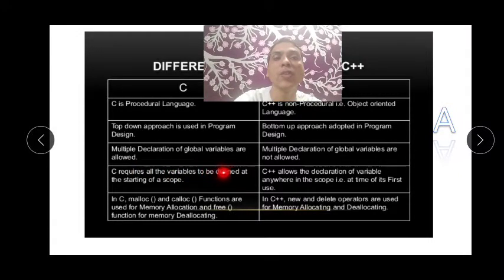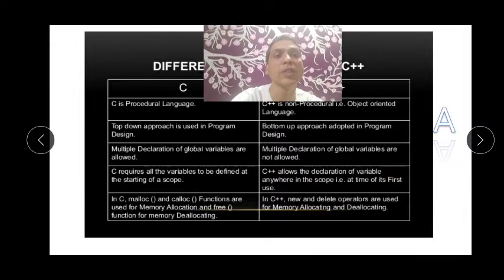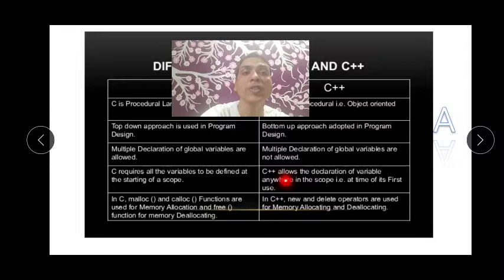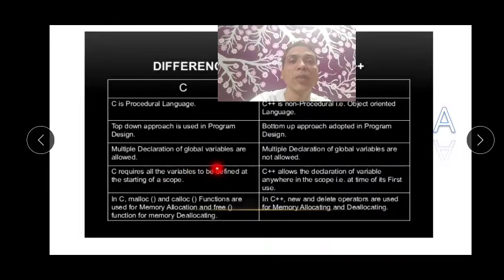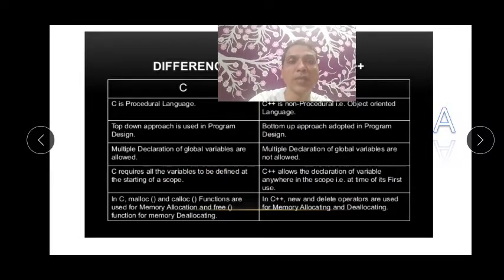C requires all the variables to be defined at the start of the scope, or whenever you start the program. But C++ allows variables anywhere in the scope, at the time of their first use. Okay, so before you use it, you should declare it. Now what are variables? I think right now we can just say variables are something which hold values. Okay, they are very important.